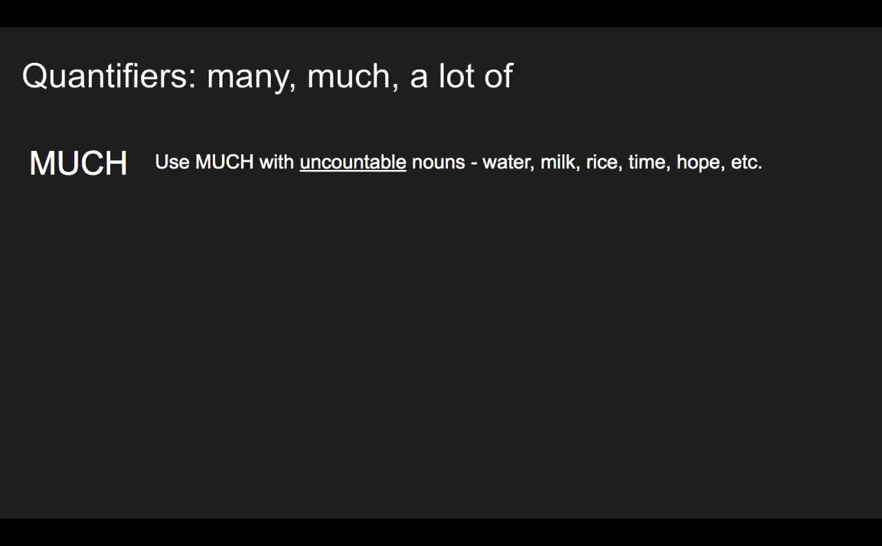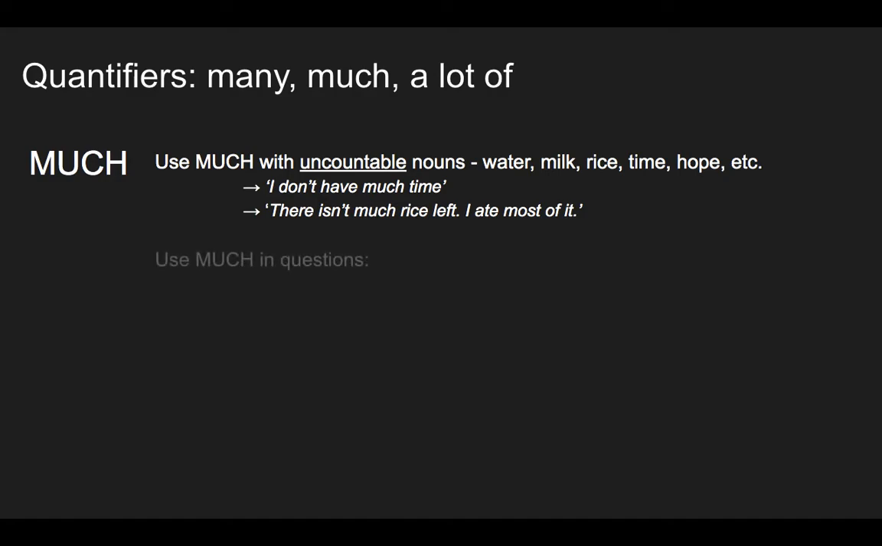Finally, we've got much, okay? Much, not as many uses. So we only use it with uncountable nouns, yeah? Water, milk, rice, time, hope, love. I don't have much time. There isn't much rice left. I ate most of it. If you eat all the rice.